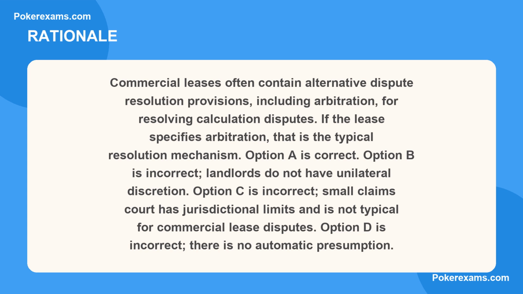Option A is correct. Option B is incorrect. Landlords do not have unilateral discretion. Option C is incorrect. Small claims court has jurisdictional limits and is not typical for commercial lease disputes. Option D is incorrect. There is no automatic presumption.